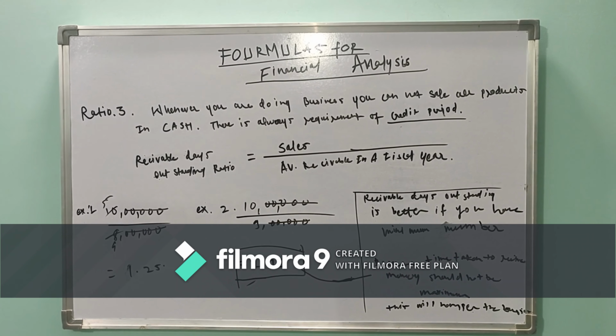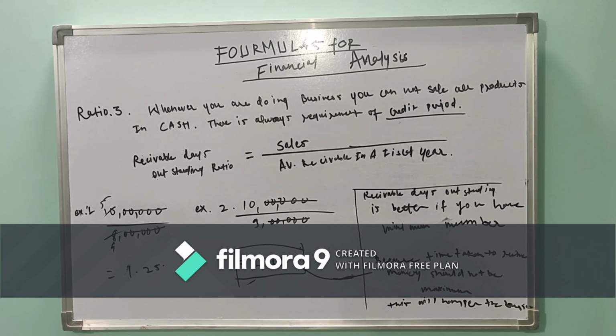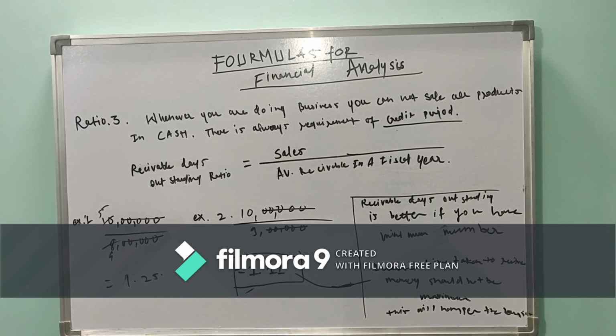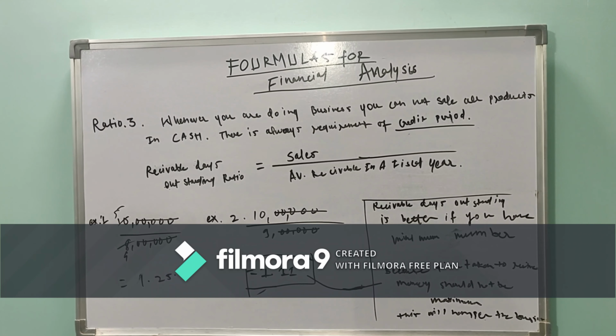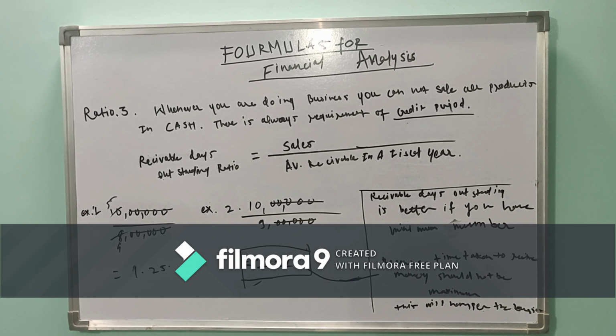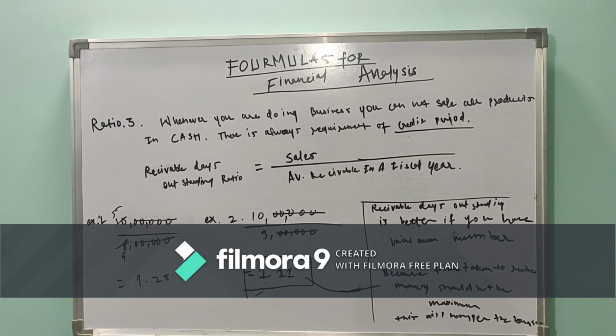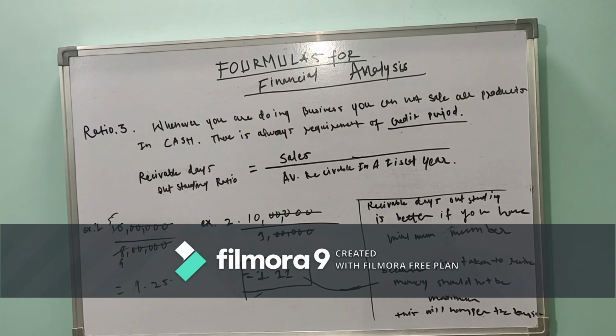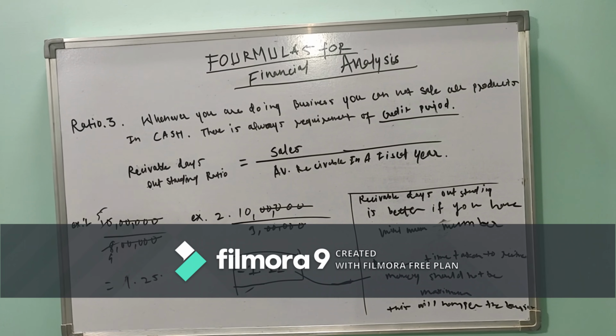Whenever you are doing any business, you cannot sell all the product in cash. So there is always a requirement for a credit period. From there this formula arises: the receivable days outstanding ratio, that is sales upon average receivables in a fiscal year.